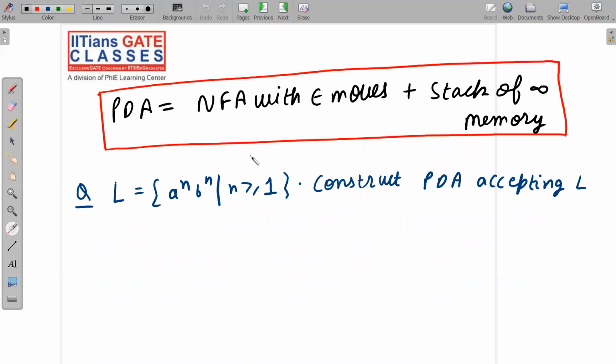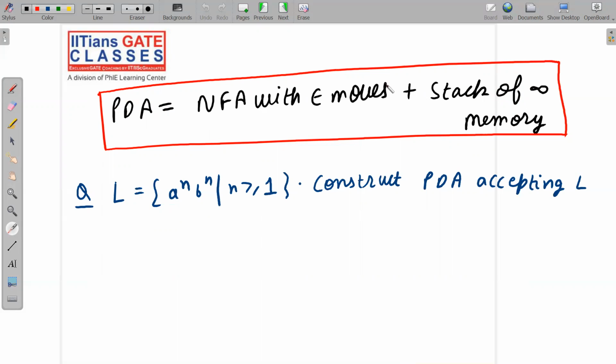So what exactly is PDA? Roughly I can say PDA is nothing but NFA with null move plus a stack of infinite memory. This is auxiliary memory. Auxiliary means extra memory. But what is NFA with null move? If you do not know, then please watch my previous lecture. I think it should be lecture number 3 or 4. In that lecture I have discussed in detail about NFA with null move, so you can watch that lecture. So NFA with null move and a stack of infinite memory, this is known as PDA.